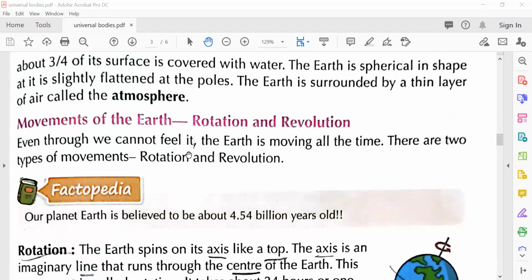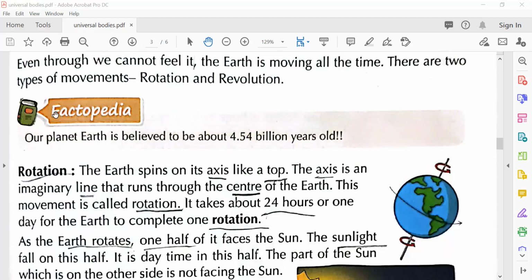Movement of the earth, rotation and revolution. So what are the two movements of the earth? Rotation and revolution. Rotation, R-O-T-A-T-I-O-N. Revolution. Yes, rotation and revolution. Even though we cannot feel it, the earth is moving all the time. There are two types of movements, rotation and revolution.